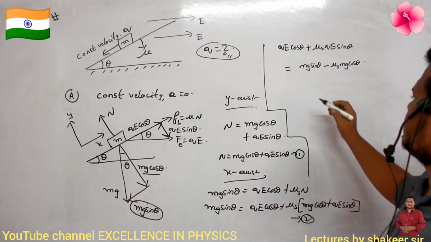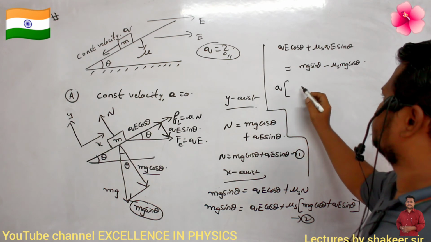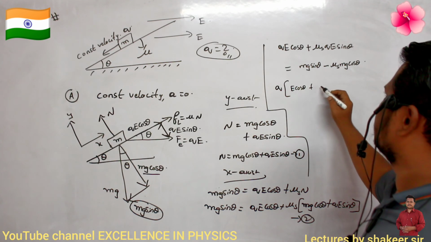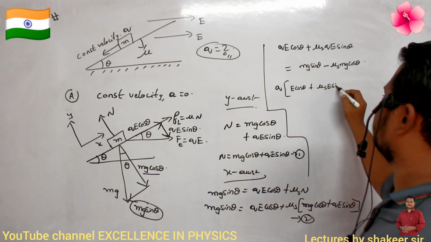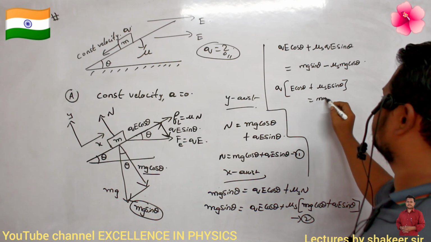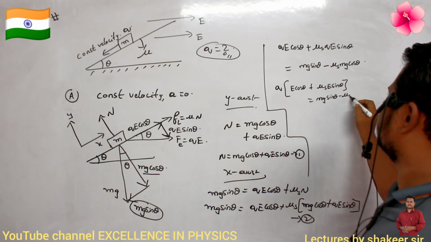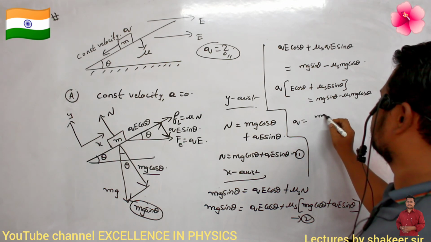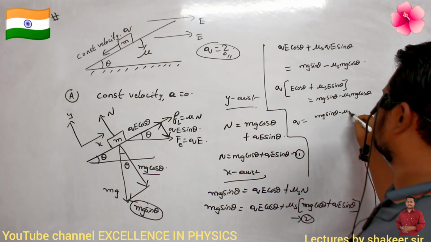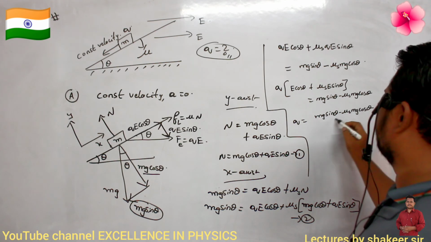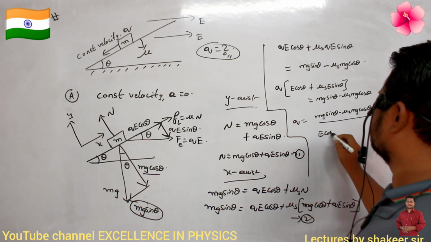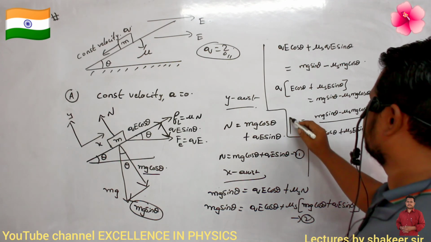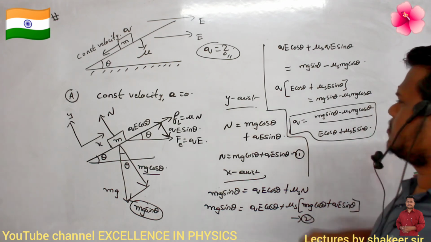So Q, if I take common, then E cos theta plus mu s E sin theta is equal to mg sin theta minus mu s mg cos theta. So what is the Q value? Q is equal to mg sin theta minus mu s mg cos theta divided by E cos theta plus mu s E sin theta. Okay, so this is the amount of charge which is present on this